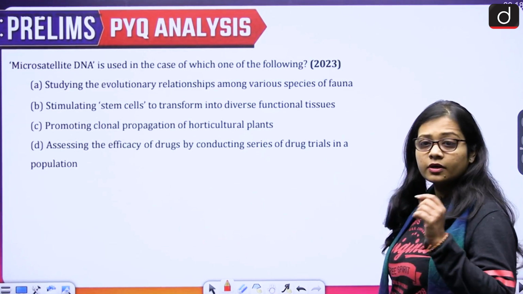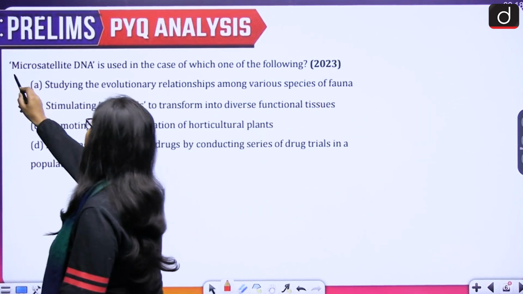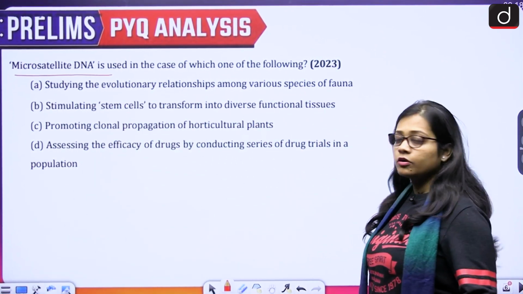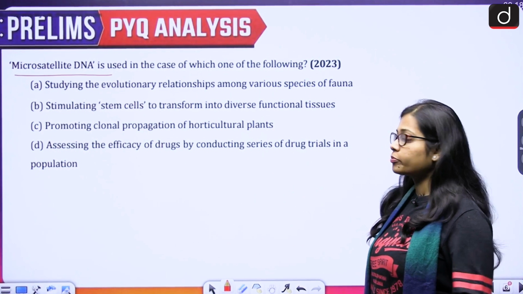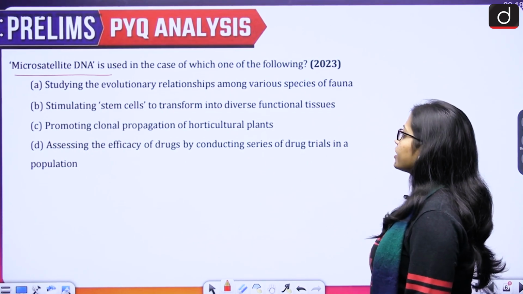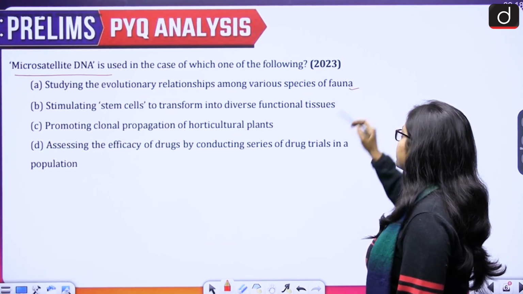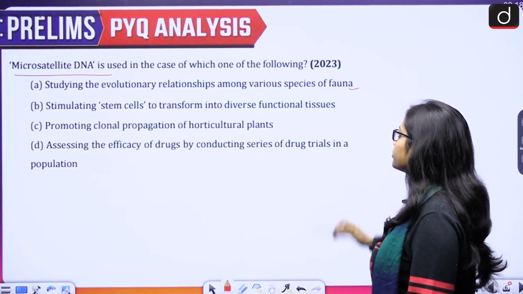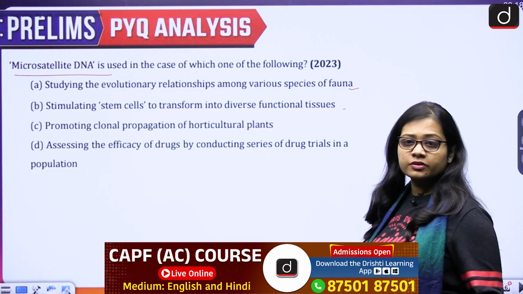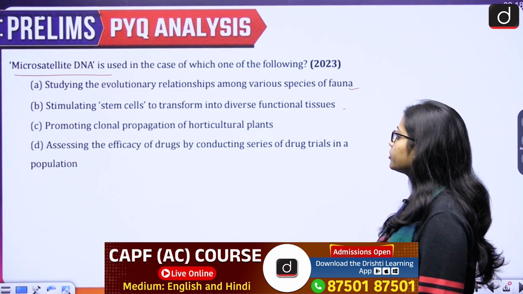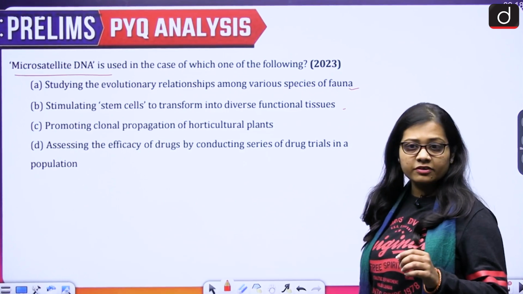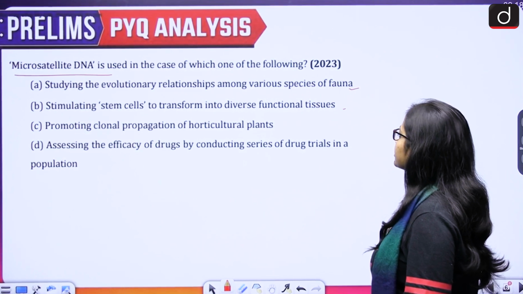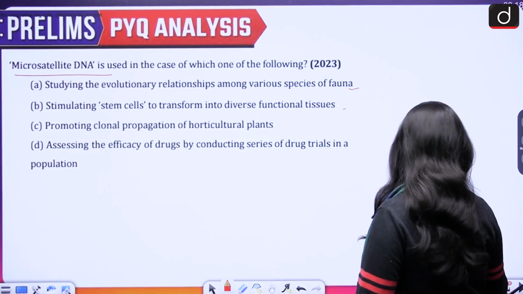Next, microsatellite DNA is used in the case of which one of the following? There are four options given. First, studying the evolutionary relationships among various species of fauna. Second, stimulating stem cells to transform into diverse functional tissues. Third, promoting clonal propagation of horticultural plants. And fourth, assessing the efficacy of drugs by conducting a series of drug trials in a population.